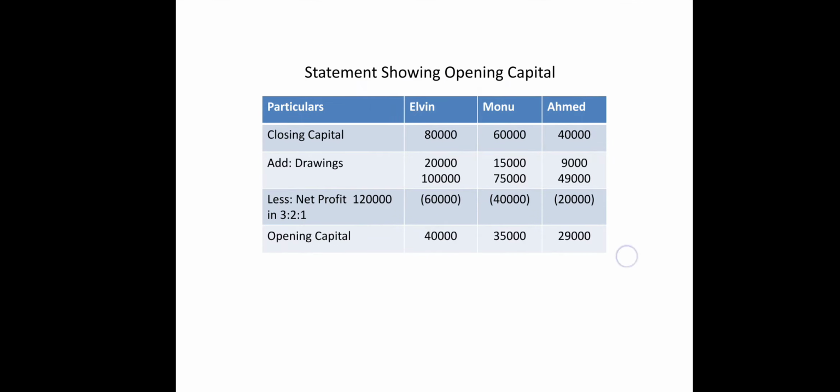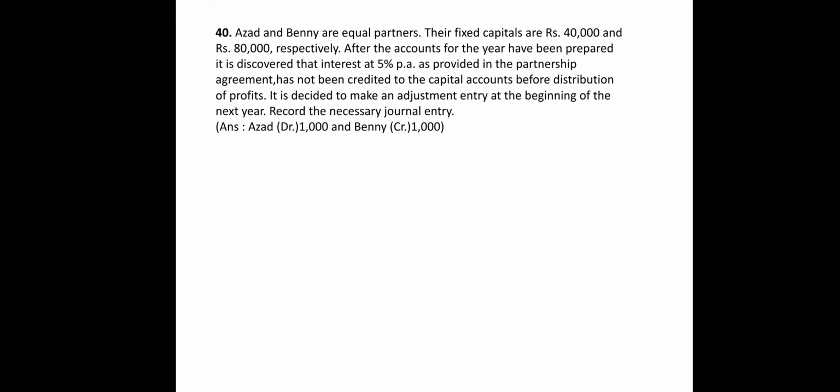Now we are going to understand further, like sum number 40. Azad and Benny are equal partners. Their fixed capital is 40,000 and 80,000 respectively. After the accounts for the year have been prepared, it is discovered that 5% interest on capital, provided in the partnership agreement, has not been credited to the capital accounts before distribution of profit.